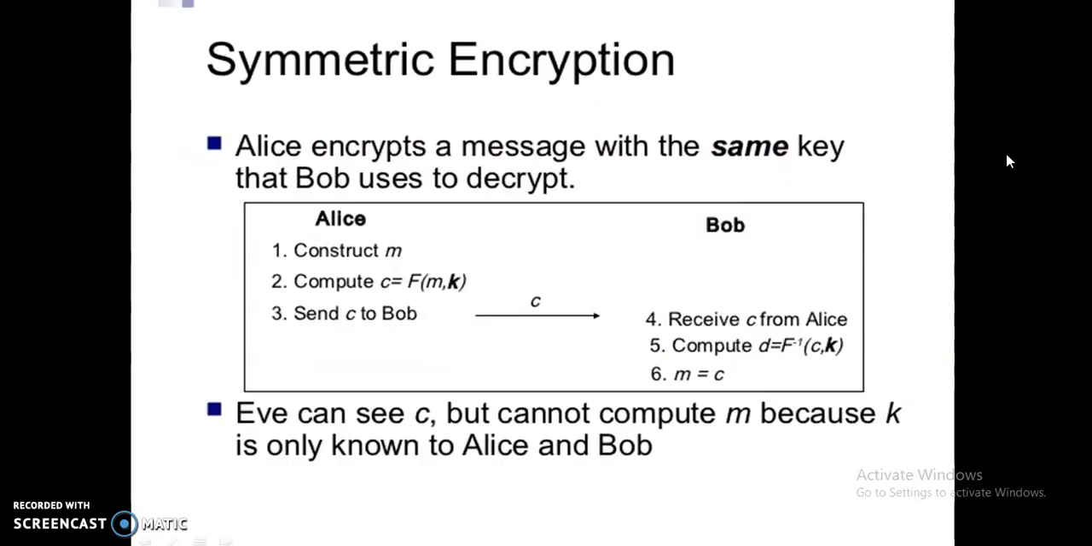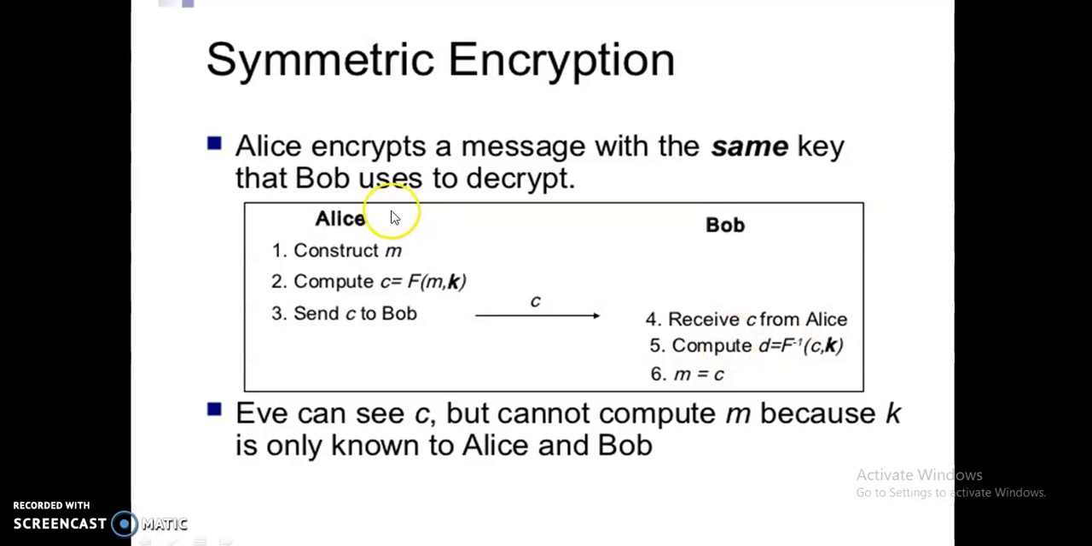So this is the concept of symmetric encryption. Here we choose two persons, Alice and Bob. Alice encrypts a message with the same key that Bob uses to decrypt. Can you understand, guys? Alice is the sender and Bob is the receiver. Alice sends the plain text in encrypted format by the use of a key through the channel. The receiver also decrypts the message by using that same key only. That is called symmetric encryption. Both the sender and the receiver use the same key.